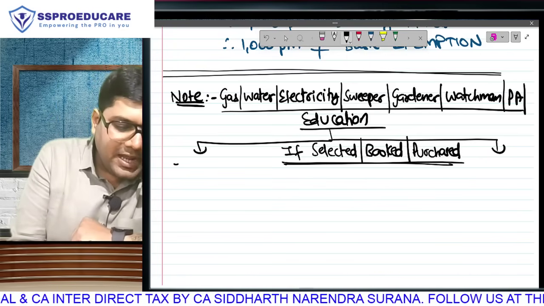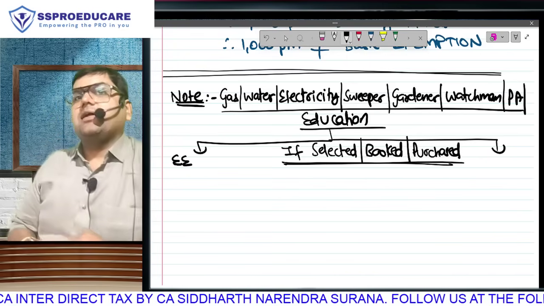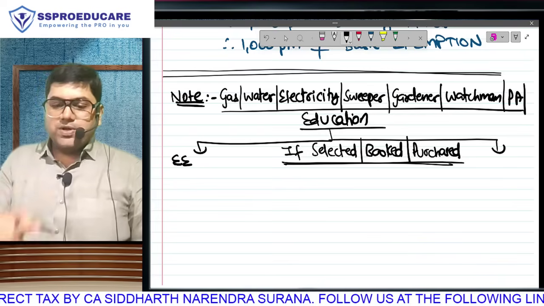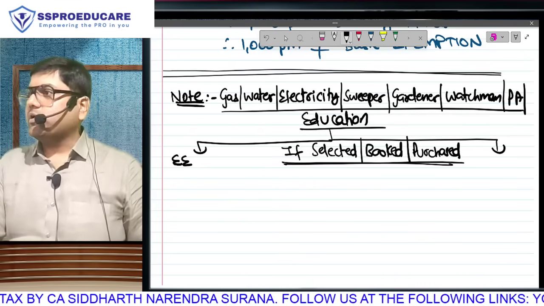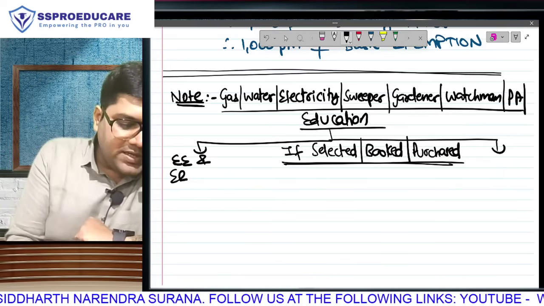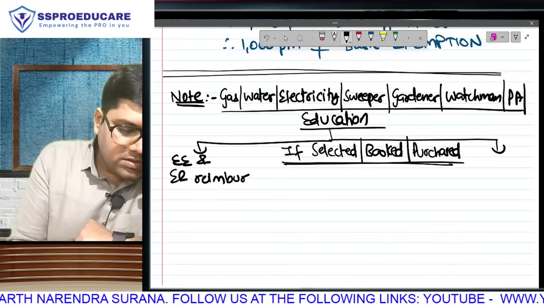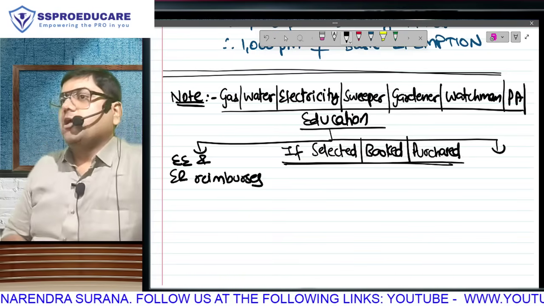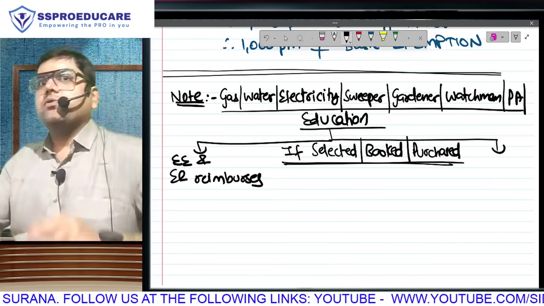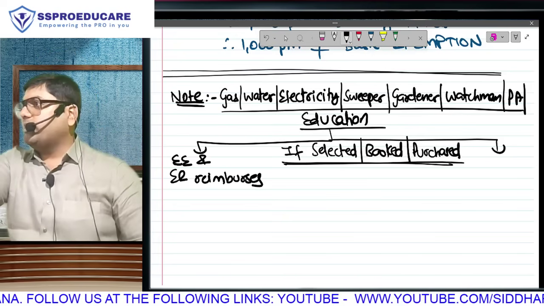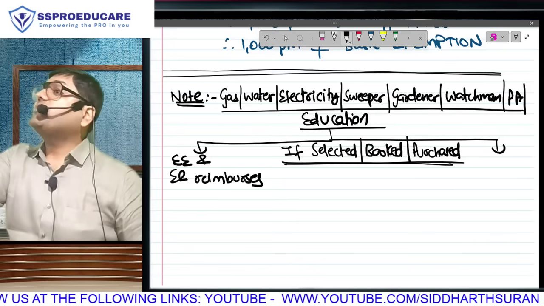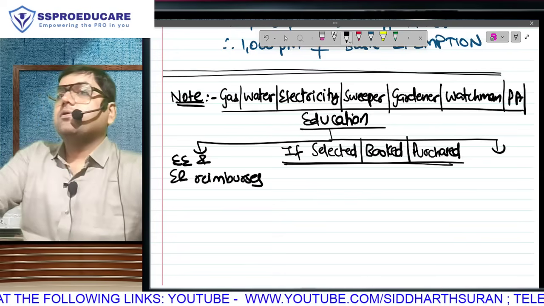Possibility 1, the employee himself has selected, saying I want this sweeper. Actually the interview of the sweeper or gardener was taken by the employee, salary was negotiated by the employee, and the employer only reimburses. Means the employee will pay the sweeper, the gardener, the watchman, the school fees. The employee decides that my children will study in Dhirubhai Ambani International School. So who will pay the fees? Employee. But how is it becoming a perquisite? Because the employer is giving you reimbursement.